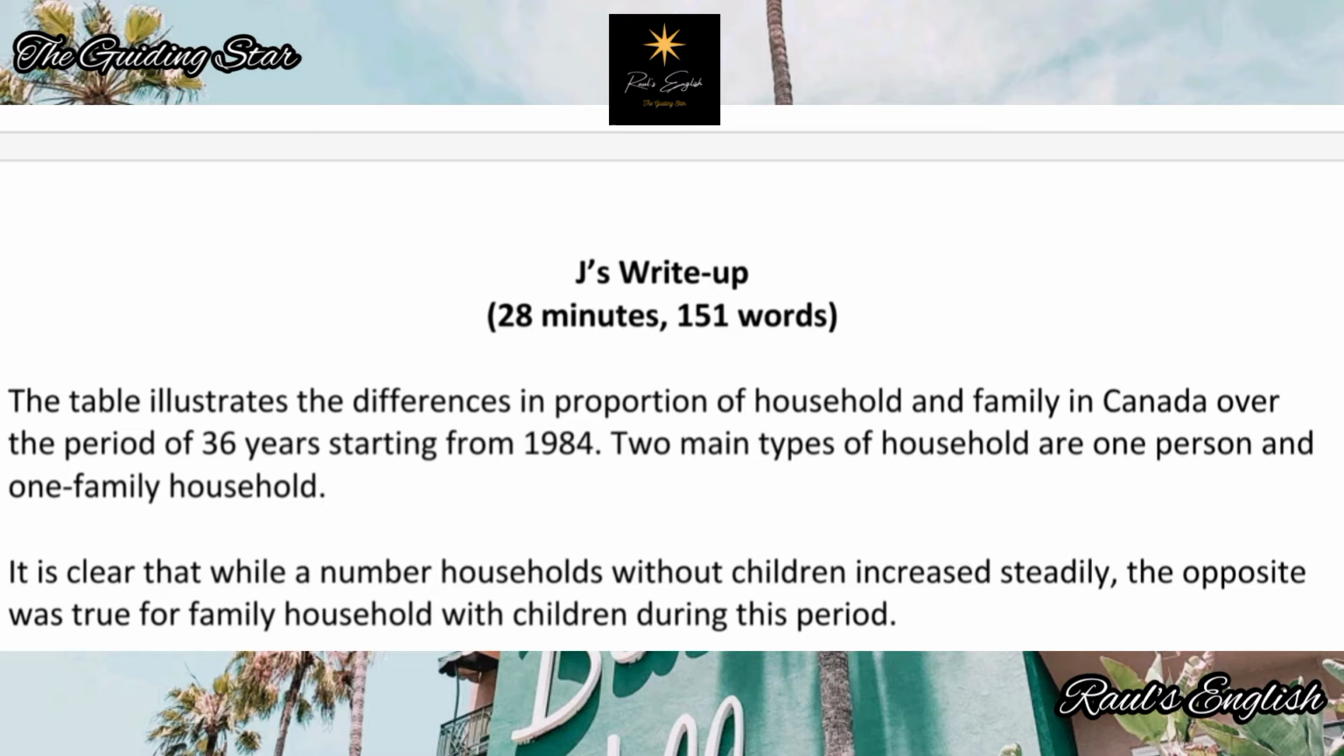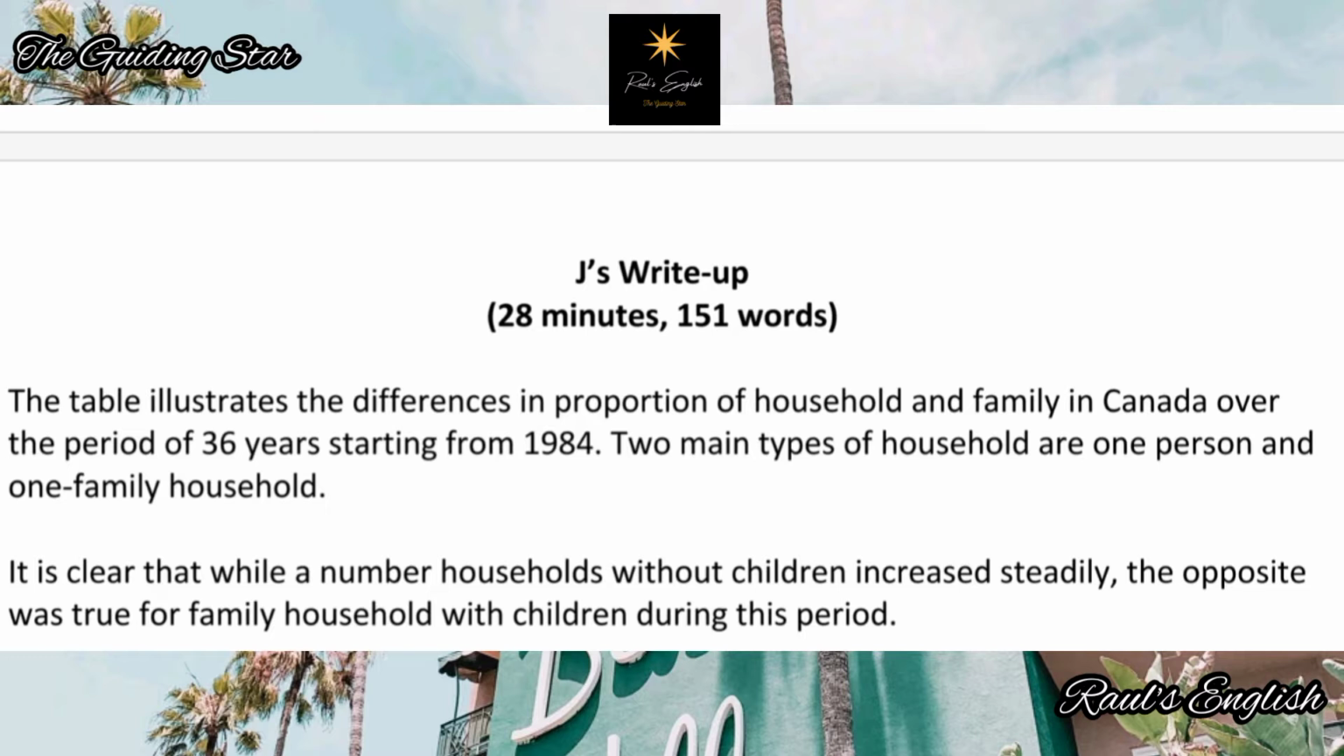Nothing else. Okay, the table illustrates the differences in proportion of household and family in Canada over the period of 36 years, starting from 1984. Excellent sentence. Absolutely first class. Excellent. Only problem I have over here is proportion. It's not very accurate. It's not very true. Okay, it doesn't really fit in.